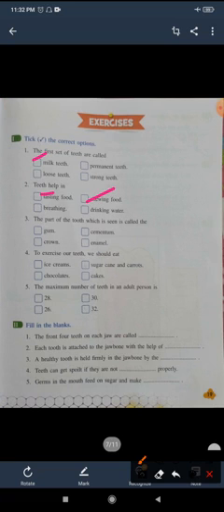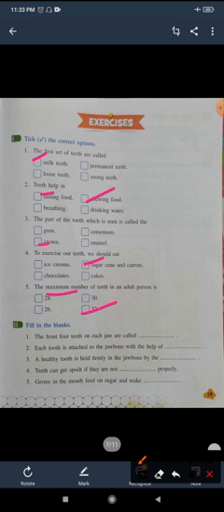For tasting, the organ we depend on is the tongue. The part of the tooth which is seen is called the crown, and the part which we can't see is called the root. To exercise our teeth we should eat sugar cane and carrots. The maximum number of teeth in an adult person, it is asking, is 32.